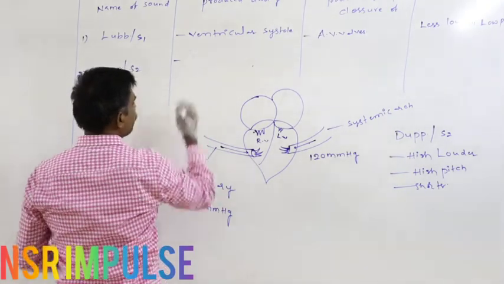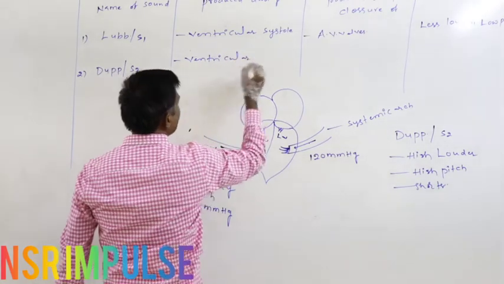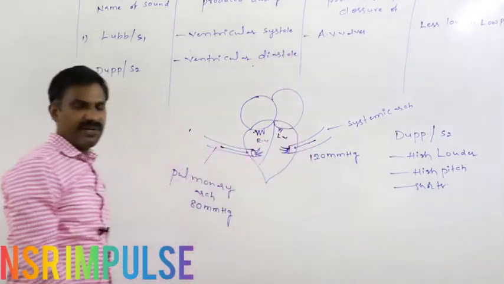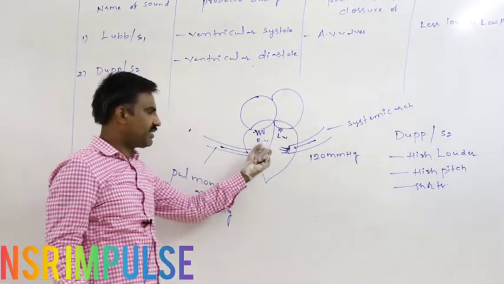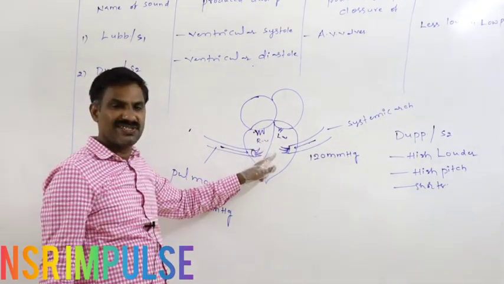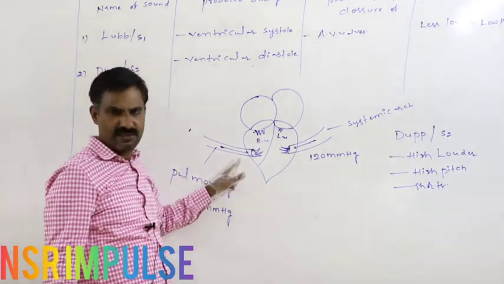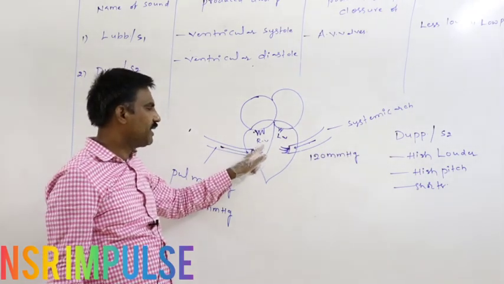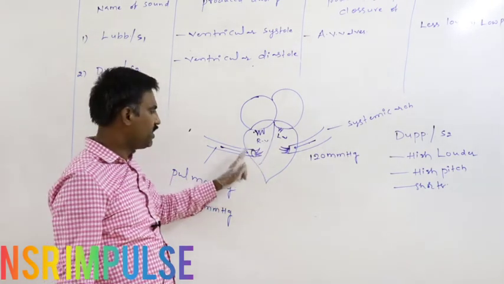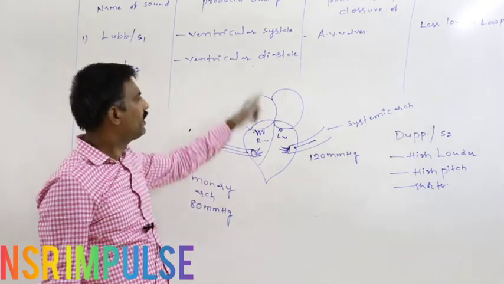During which period? During ventricular diastole, that is the ventricular relaxation. During the ventricular relaxation, whenever the pressure in both ventricles decreases below that of the respective aortic arches, then the SL valves close to stop the reverse flow of blood from the aortic arches into the respective ventricle.